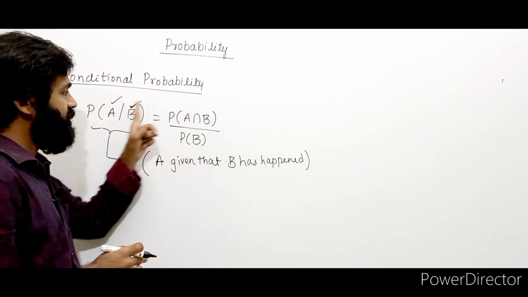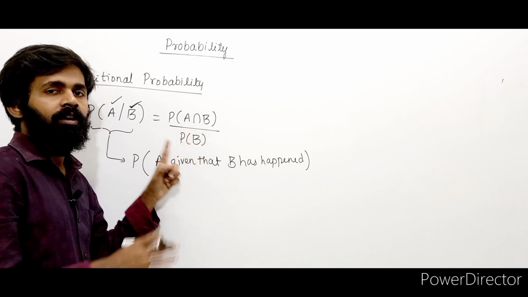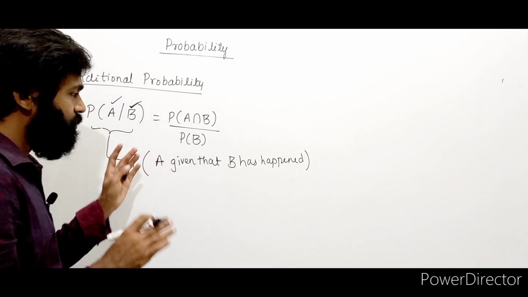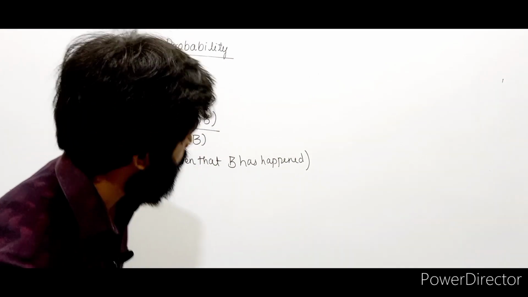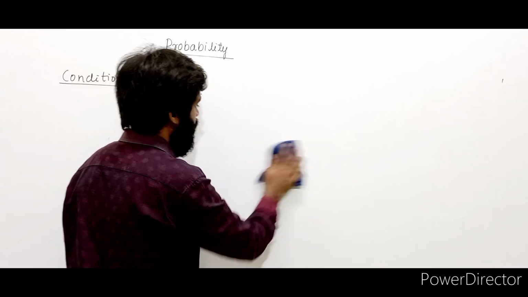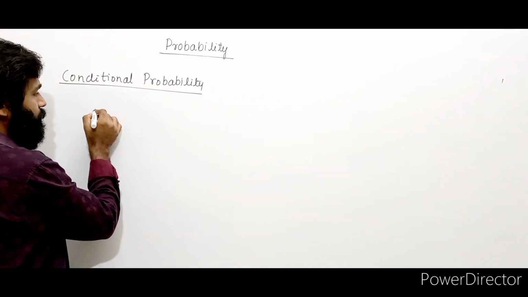Now P of A bar B is given by what? P of A intersection B divided by P of B. It is one of the most important formulas in probability. Right. Now let's do one thing. Let's see the condition for independent events.